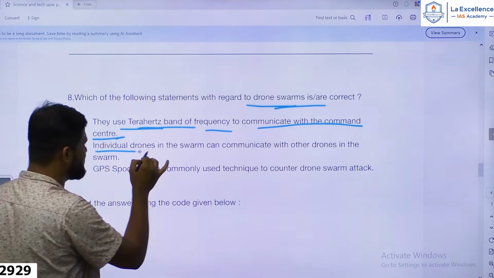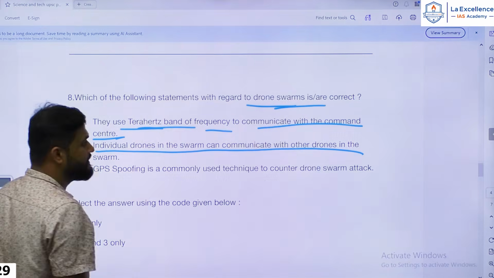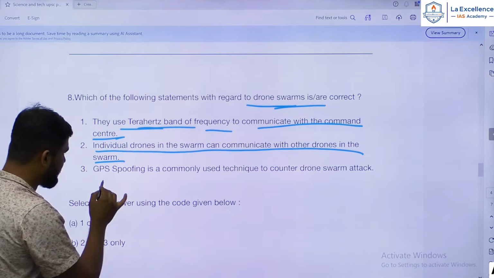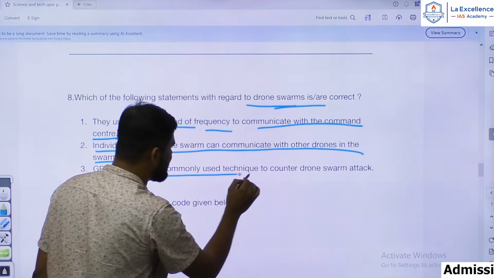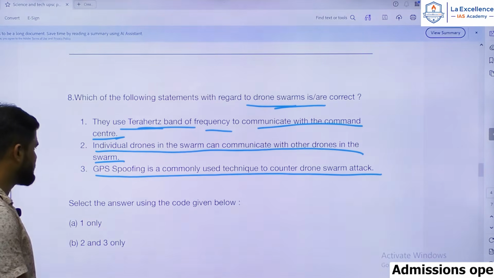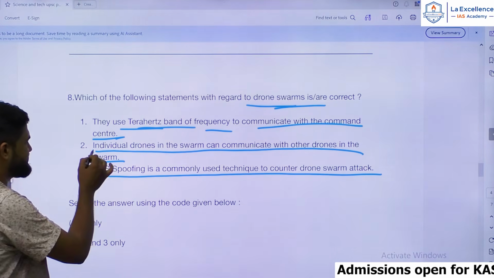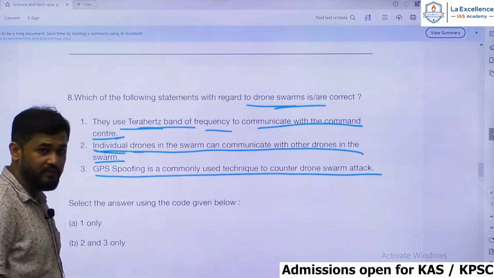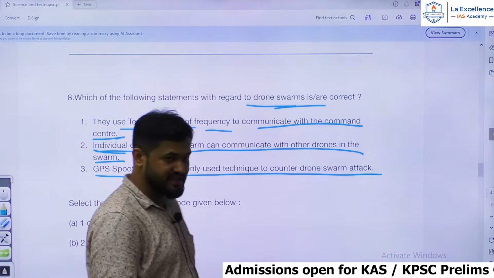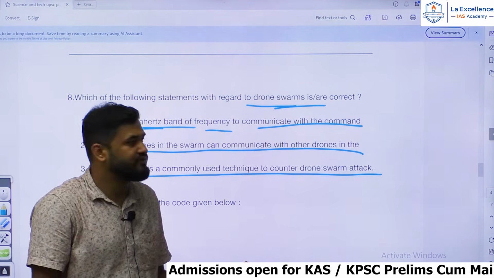Second statement, individual drones in the swarm can communicate with other drones in the swarm. Third statement, GPS spoofing is a commonly used technique to counter drone swarm attack. So the second statement: individual drones in the swarm can communicate with other drones in the swarm. That is the concept of drone swarming.